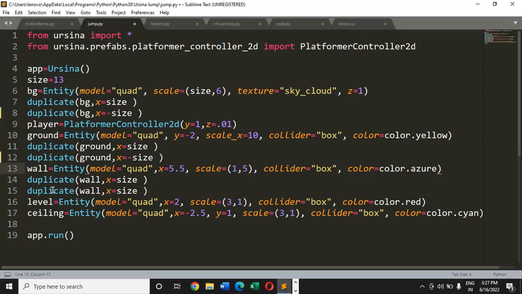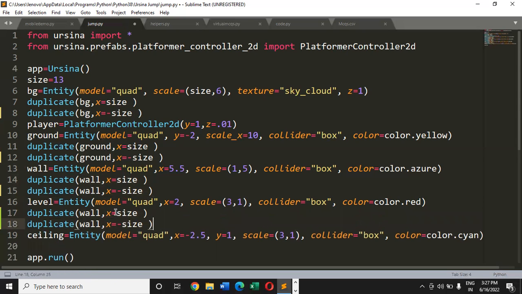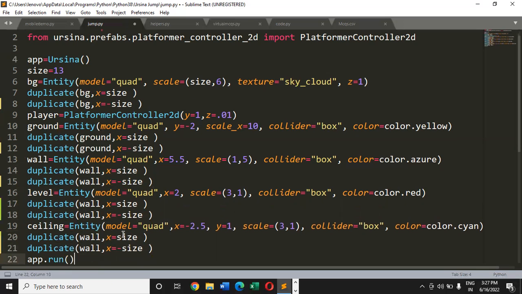Then with wall also, we will do the same thing, plus size and minus size, right? And after that, with this level also, we will do the same thing. So I'm copying the code, I'm putting it over here, and here it should be plus size and here should be minus size, and with ceiling also it should be plus size and minus size. Now if I just save the changes and run the code, let's see what we will get as the final output.